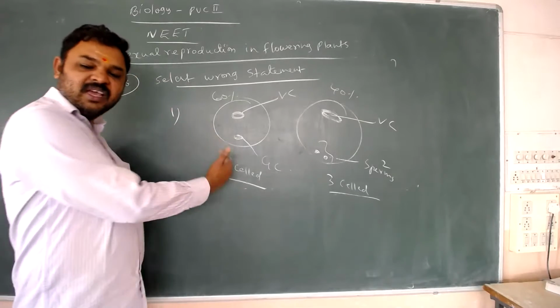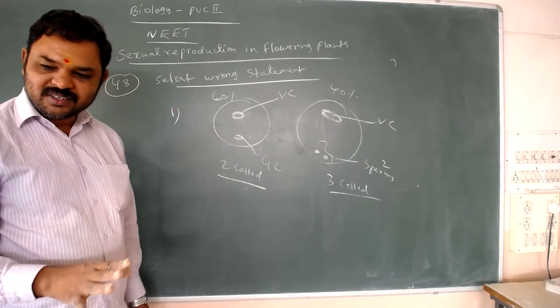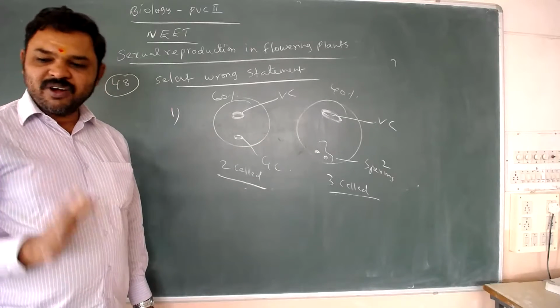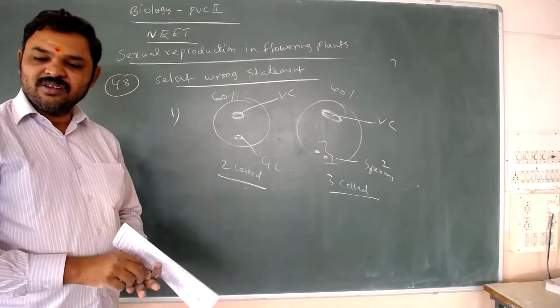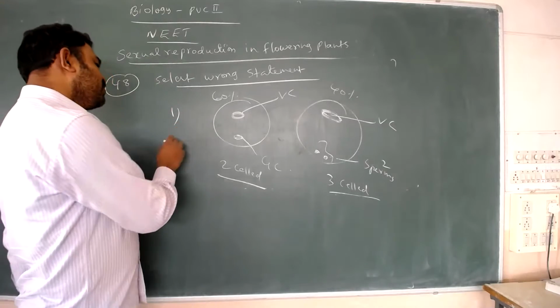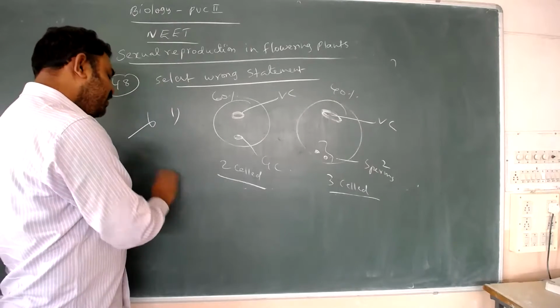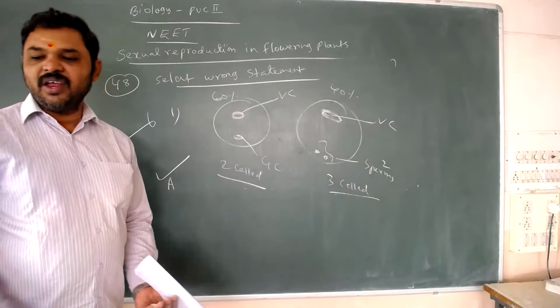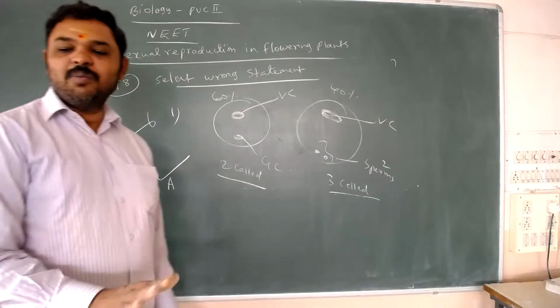But whether it is 2-cell or 3-cell, double fertilization is done. Therefore the first statement is wrong, and we need the wrong statement. So the answer to 48 is A only.